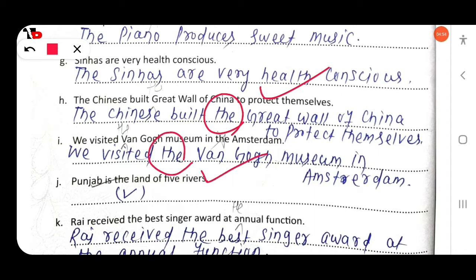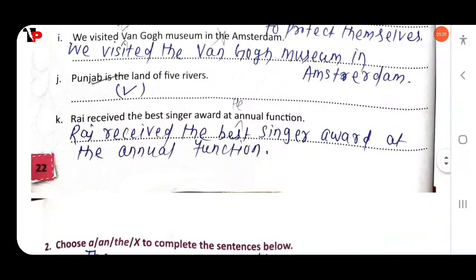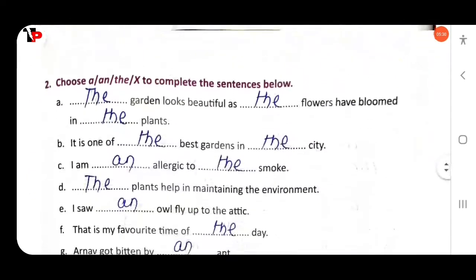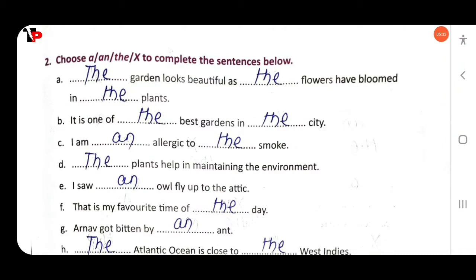Before places like India, Bhubaneswar or Mumbai, the will be wrong. So here the will be wrong. Punjab is the land of five rivers. This is correct; the article is used correctly here. The next, Raj received the best singer award at the annual function. Then next, choose a, an, the or a cross to complete the sentences below.